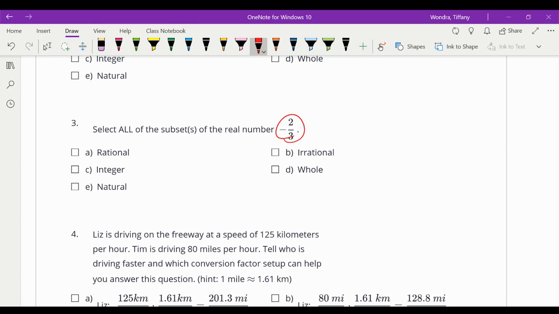Well, since it is a fraction, it's rational. So numbers are either rational or irrational. Could not be both rational and irrational. And rational means it can be written as a fraction. So we see that this is a fraction, so obviously it can be written as a fraction, so it's rational. And then it is the first choice under rational.